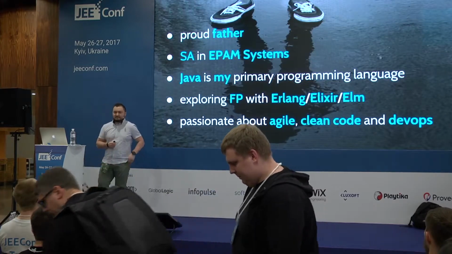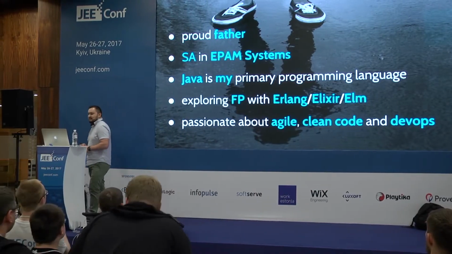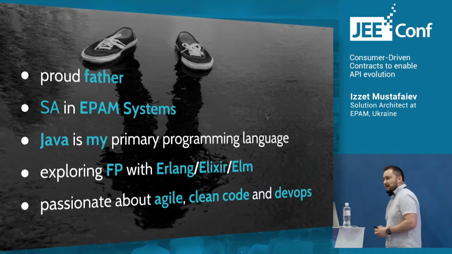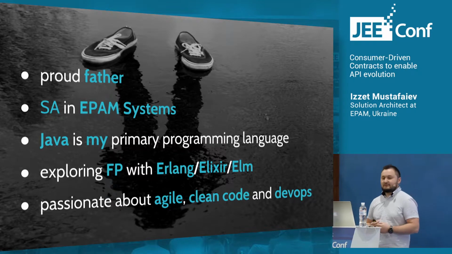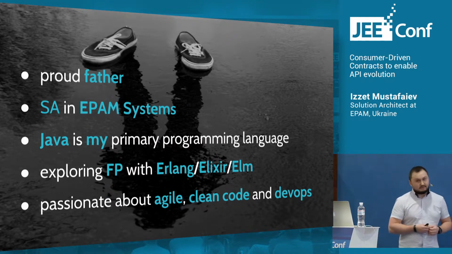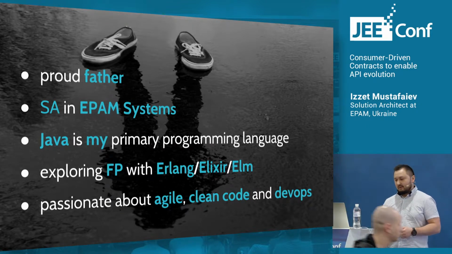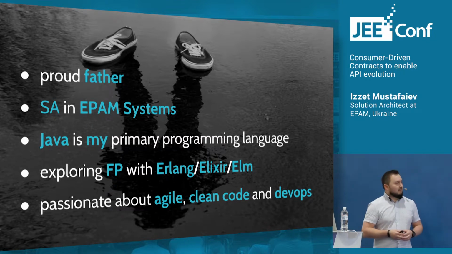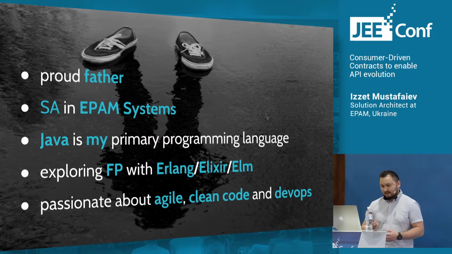Okay, let me introduce myself. My name is Izzet. I'm a proud father. I have a son, he is 2 years old, and he managed to keep me busy all my spare time and quite sleepy in the morning. I've been working for EPAM for almost 10 years, and my primary programming language is Java. I'm also exploring functional programming with Erlang, Elixir, and Elm. I'm also passionate about agile, clean code practices, principles, and I'm advocating a DevOps philosophy.